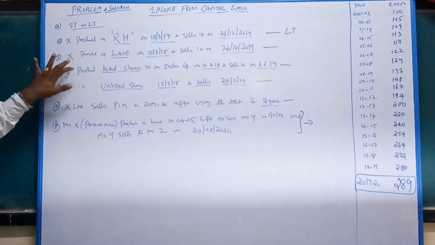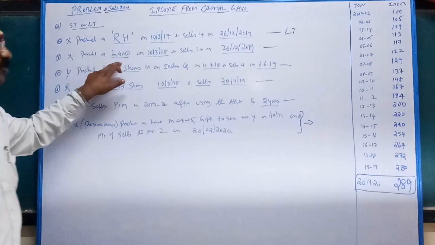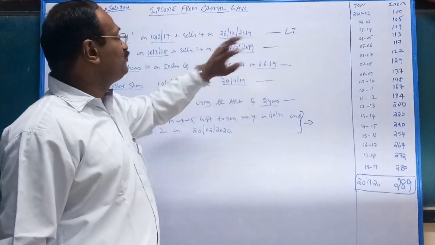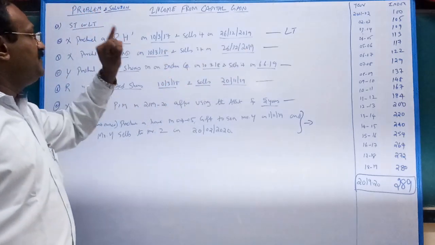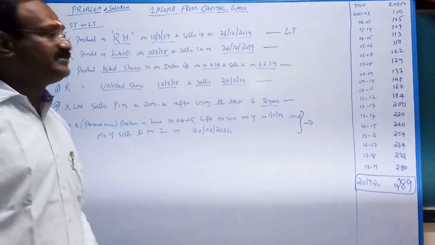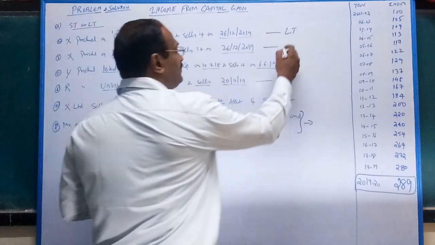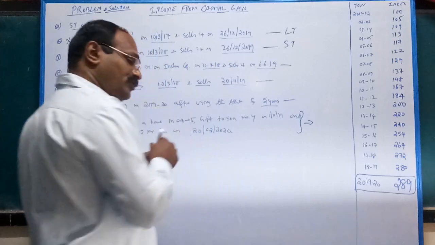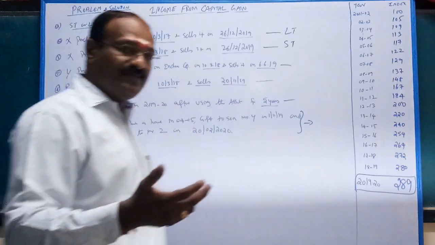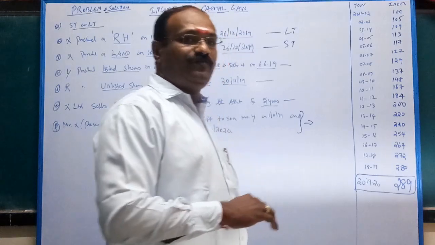Then the second one: X purchased a land, immovable property, on 10/3/18, and sells it on 26/12/2019. 18 means 19, 20, so they are going to sell before 24 months. That way it is short term. Remember, if held more than 24 months, it is long term; if less than 24 months, short term.